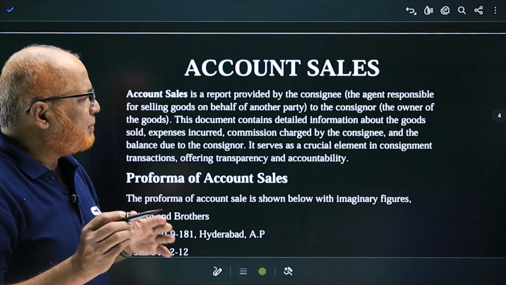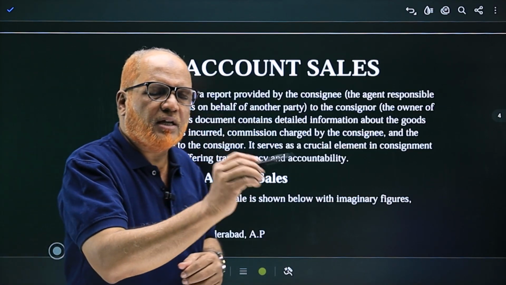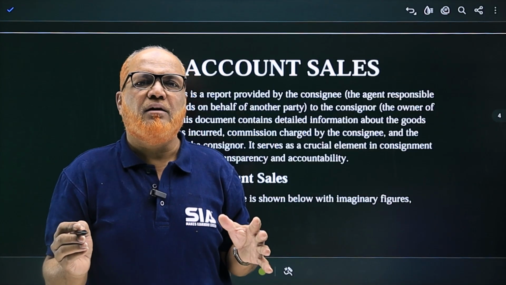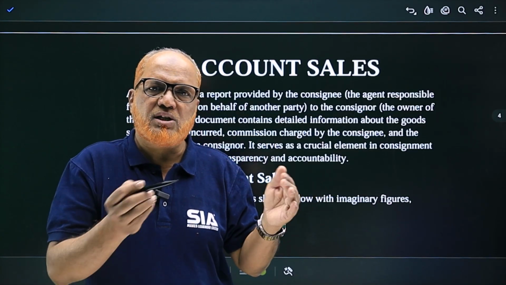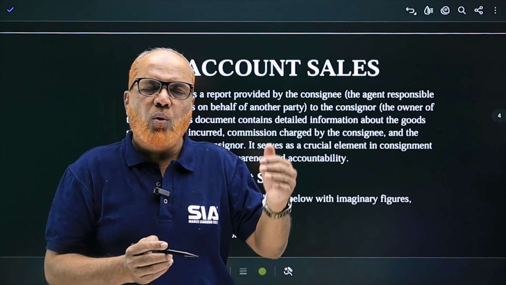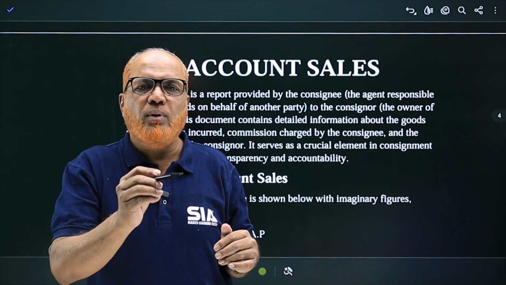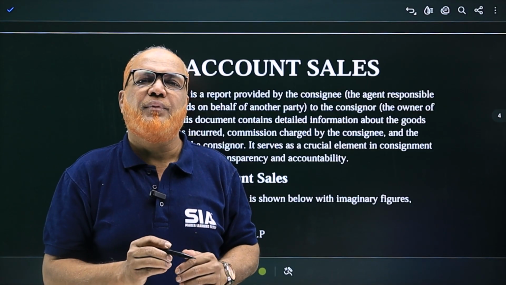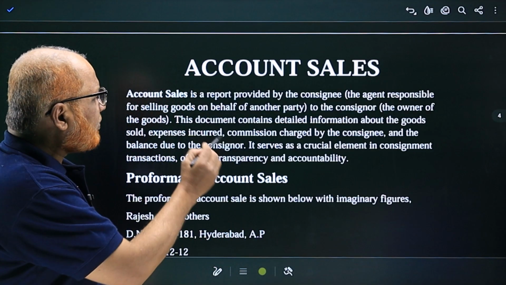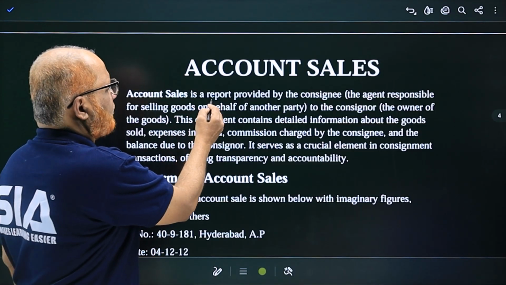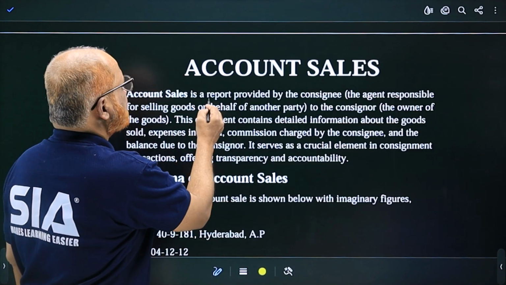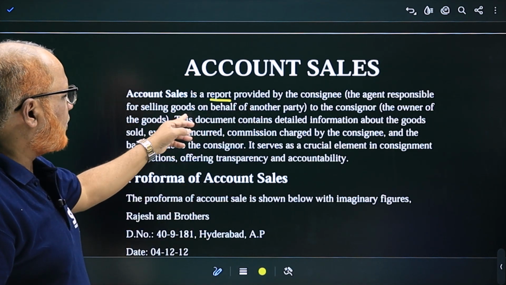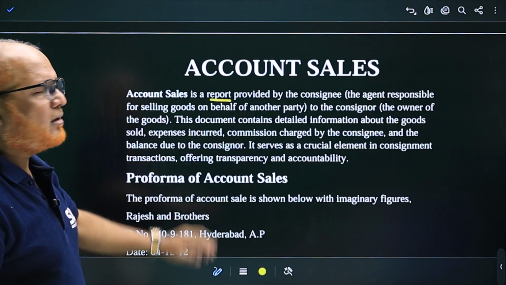Now, account sale is a report provided by the consignee to the consignor, explaining the sale of goods, how much expenses consignee has incurred, what is the commission due, and how much is the balance to be sent by consignee to consignor. It's a final document. So remember, it's the report. Remember the point. It is the report provided by consignee, agent responsible for selling the goods, to the consignor.